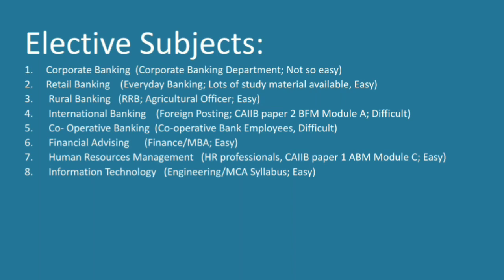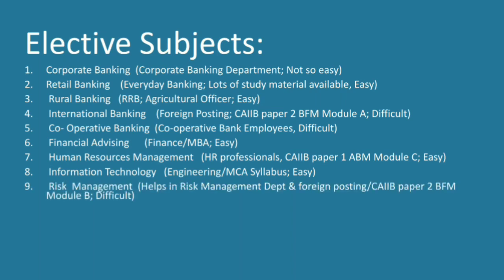Okay, let's see the next elective subject, which is risk management. Risk management is again something which you have read in BFM's module B. BFM's module B is also risk management, and it is not that easy, or it is in fact a very lengthy module, and its weightage is very high. So definitely you have to read that module to clear the CAIIB.